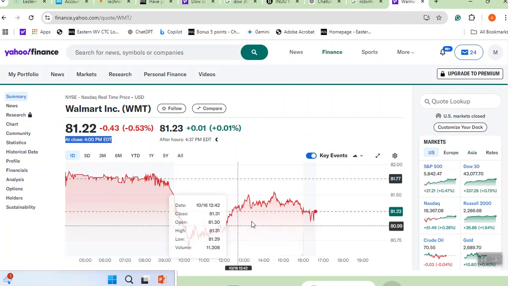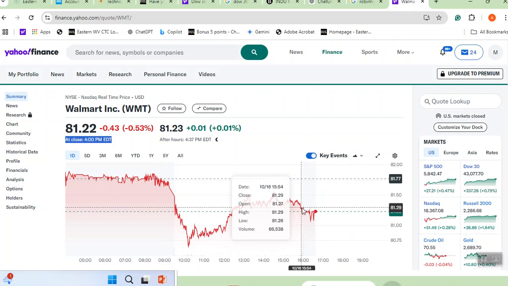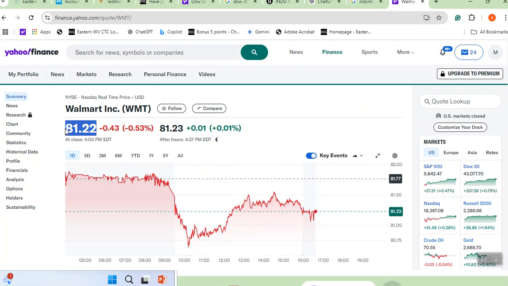Then it came back up all the way, and then at 4 p.m. when they closed the market, which was right in here, it closed at $81.22. If you had one share of Walmart, you had lost 51 cents. That's nothing to be worried about. You can see that it will go up. Now let me look at here to see what happened in the past 6 months. This is just for today, one day.